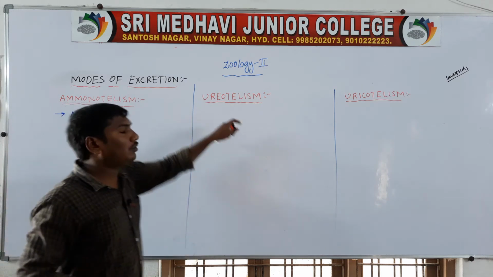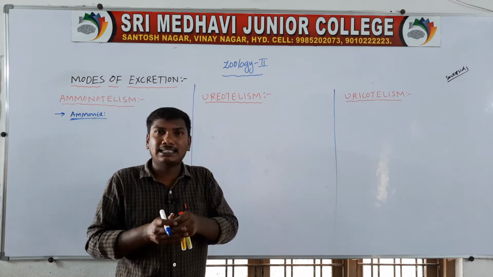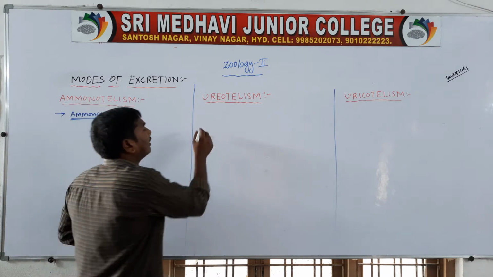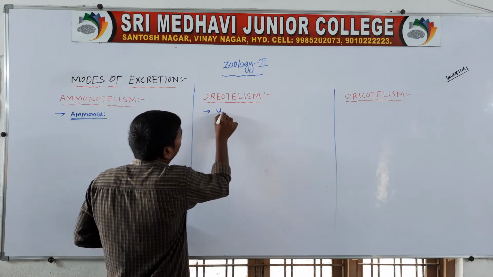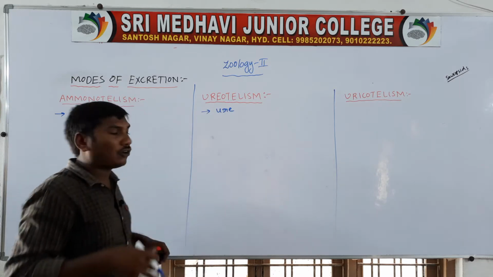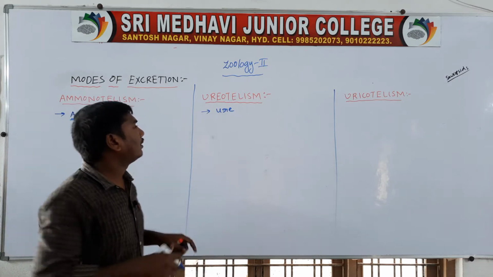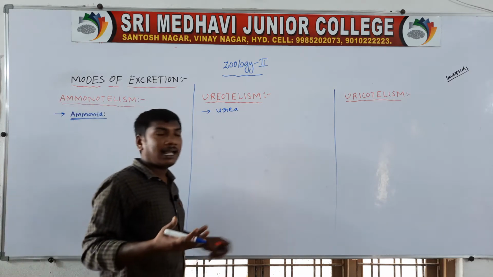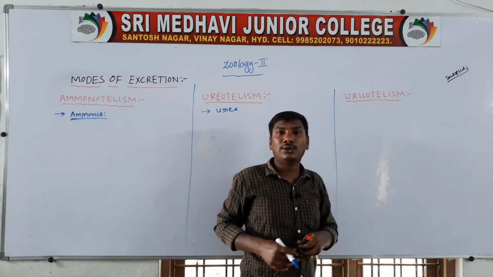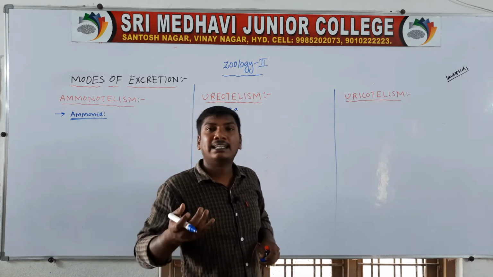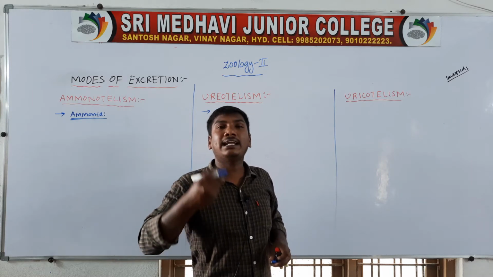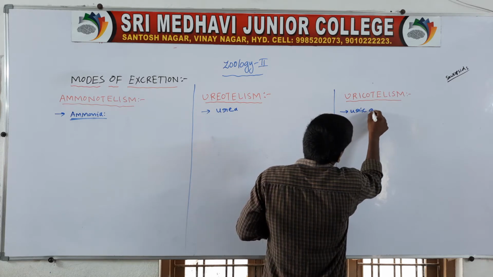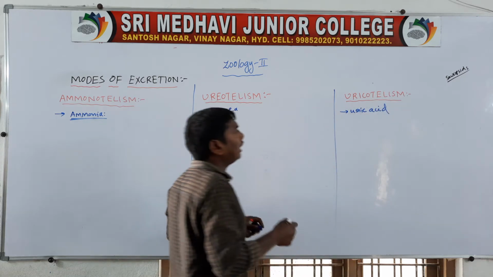Next one, ureotelism. Ureotelism means the animals' major excretory nitrogenous waste material is urea. The third one, uricotelism, means the animals' main excretory nitrogenous waste material is uric acid.